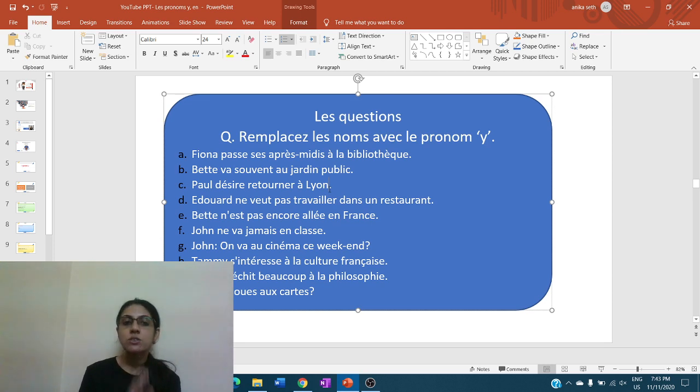Except in the case of passé composé, like the placement of the pronouns that we have done with a single verb, before the verb itself. So here we placed it before passe, here it was before the verb aller. Now here there are two verbs, désire et retourner.